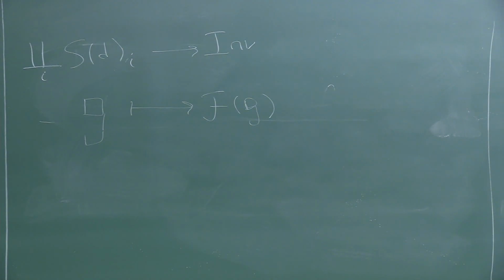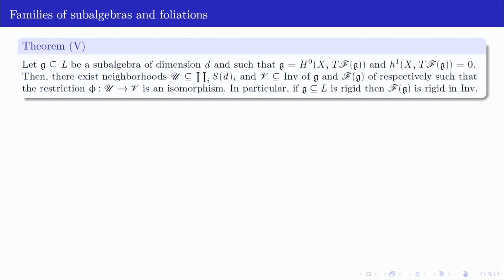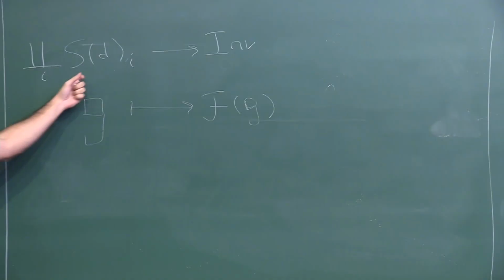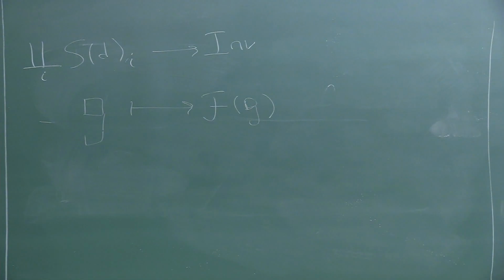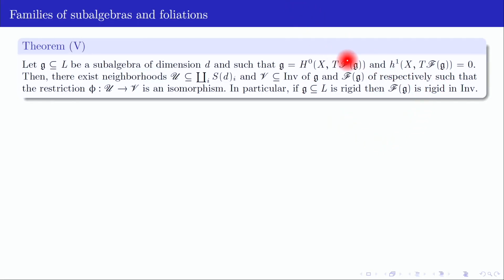So the question was, what happens with this assignment when we have more general stabilizers or more general varieties? And the main theorem today is the following. If we are standing here at a subalgebra satisfying these two cohomological properties here, which are properties of the tangent sheaf of the induced foliation, then this morphism here is an isomorphism locally around these points, right?